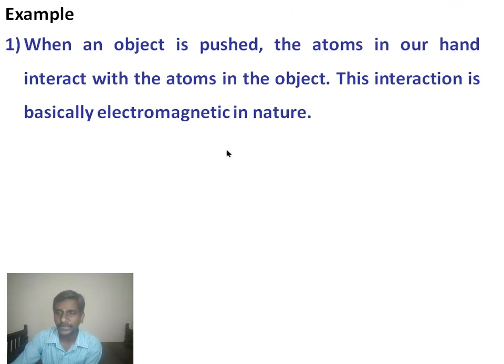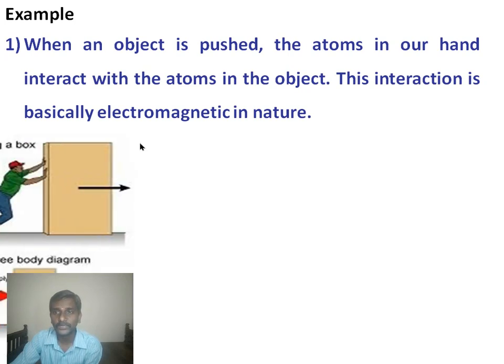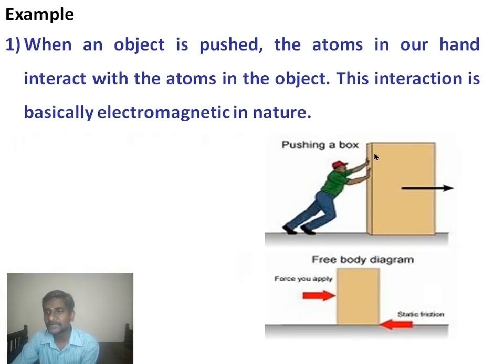We discuss this electromagnetic nature with two examples. In the first example, when an object is pushed, the atoms in our hand interact with the atoms in that object. This interaction is electromagnetic in nature.